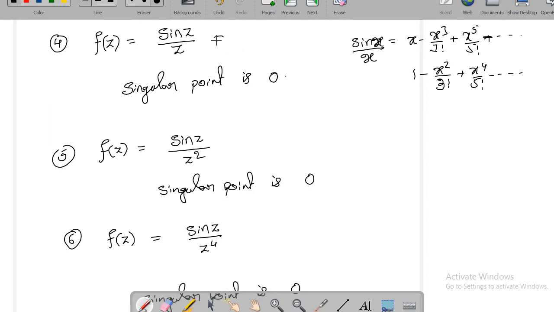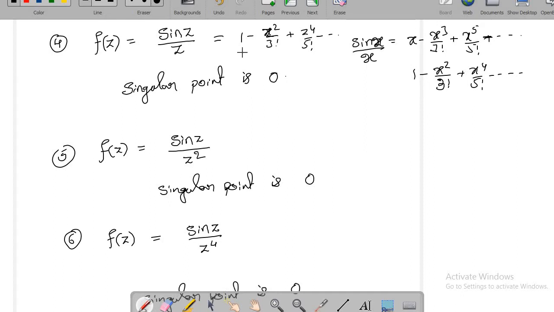So now when I write expansion for this, like you take z as x, then you're going to get 1 minus z square by 3 factorial plus z power 4 by 5 factorial minus and so on. Now you see here in the denominator I am finding z, but if you look at the expansion, there is no 1 by z in the denominator. Now here it appears like we have singularity, because 0 is there in the denominator. But the moment you write expansion, I am not finding any 0 in the denominator. Okay, there is a singularity, but after writing expansion, it seems like there is no singularity.